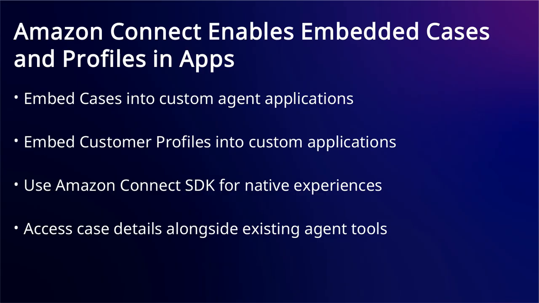You can embed cases into custom agent applications to provide immediate access to case details. You can embed customer profiles into custom applications to surface customer context where agents work. You can use the Amazon Connect SDK to bring native Connect experiences into your applications without building these capabilities from scratch. You can access case details alongside existing agent tools, allowing agents to resolve issues faster without context switching. The SDK is available in all AWS regions where Amazon Connect Customer is available.